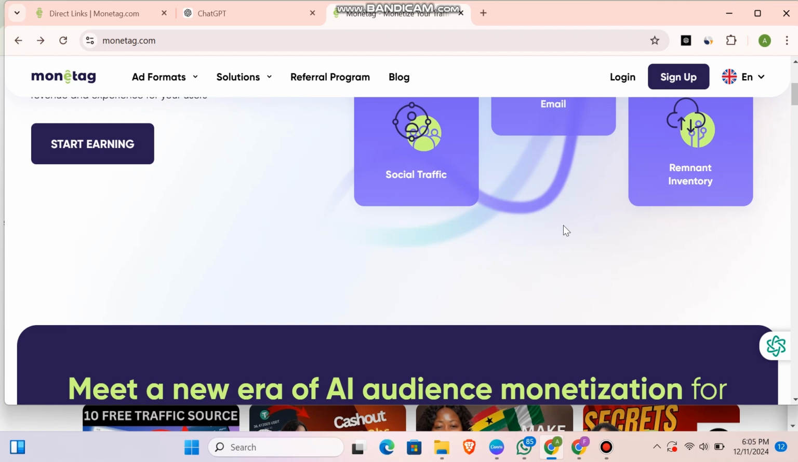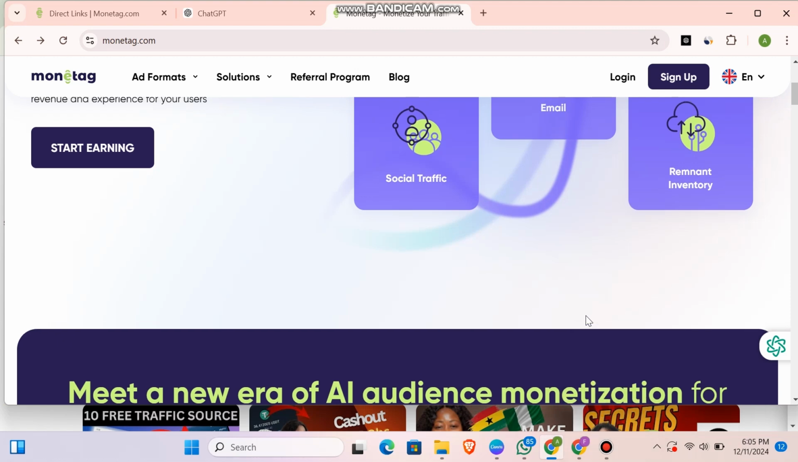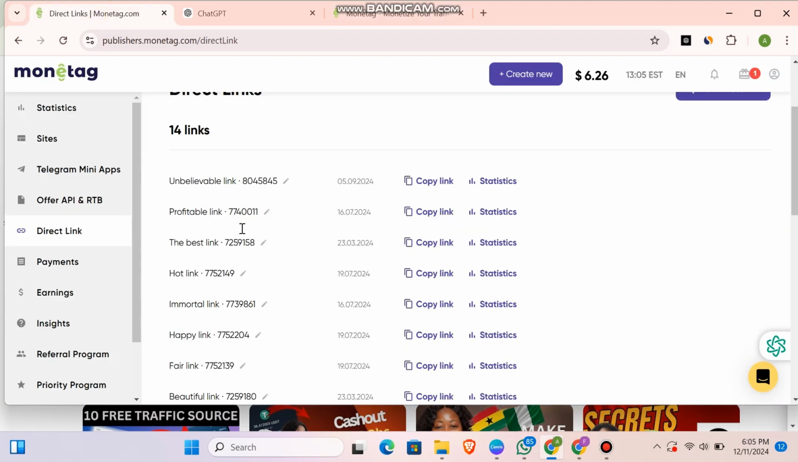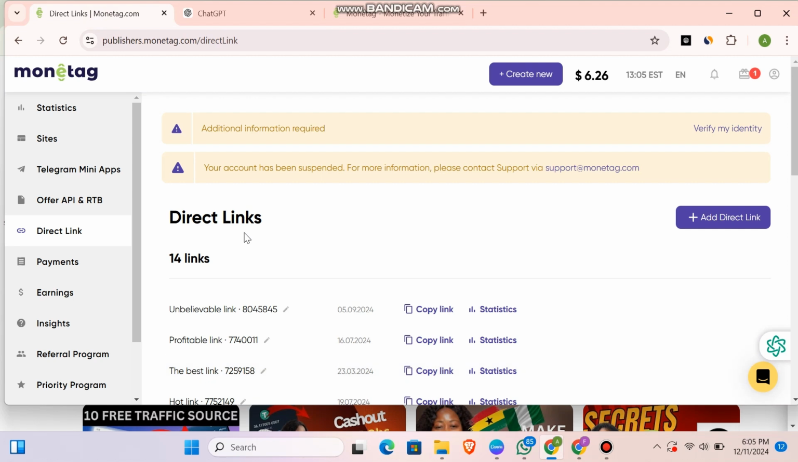Once your account is set up, all you have to do here is open your Monetag account. So this is my Monetag account. You can see it says your account has been suspended. This is the account I'll be using for tutorials, which is my demo account. It says your account has been suspended, so please contact support at support@monetag.com. I'll show you everything you have to know, and in case you are also facing these problems, you can know how to fix them.